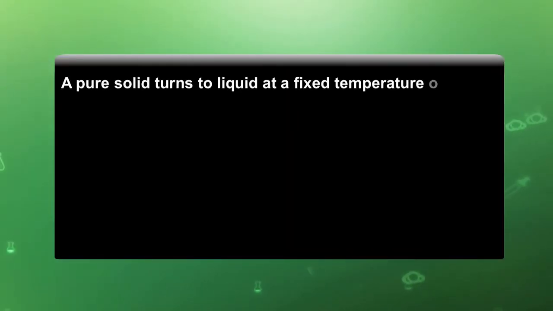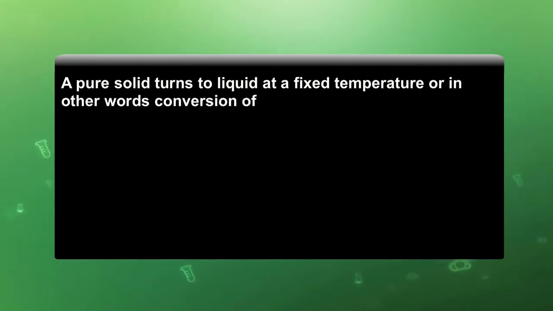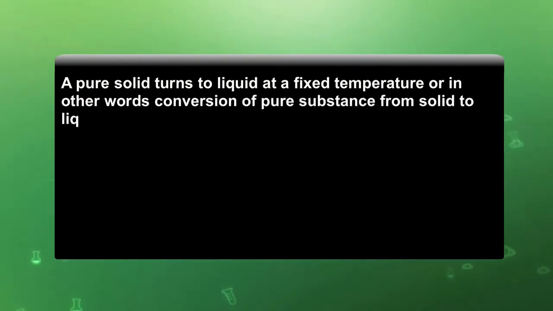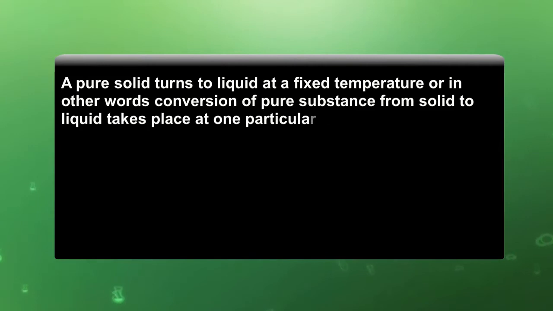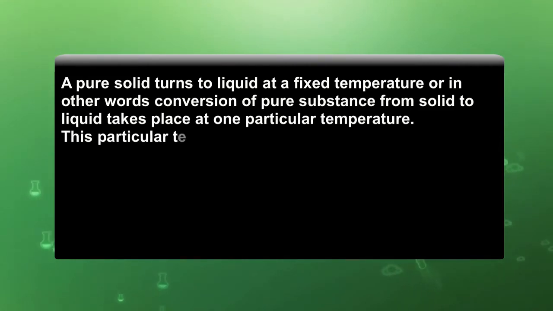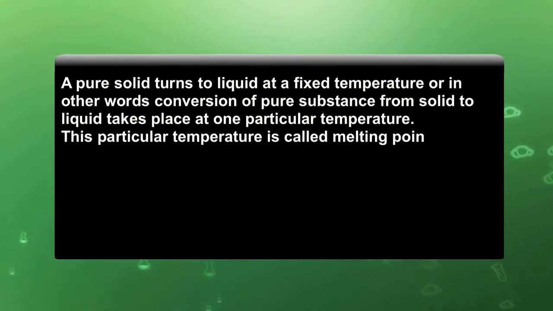A pure solid turns to liquid at a fixed temperature, or in other words, conversion of pure substances from solid to liquid takes place at one particular temperature. This particular temperature is called the melting point. Suppose we take wax; if we start heating, the wax will melt at a certain temperature, which is known as the melting point.